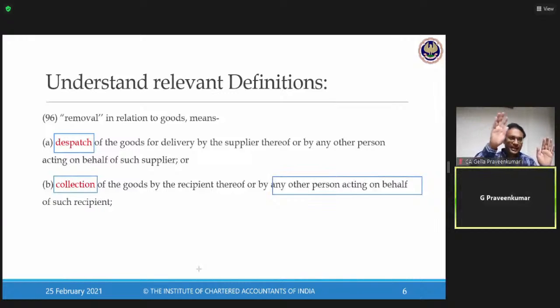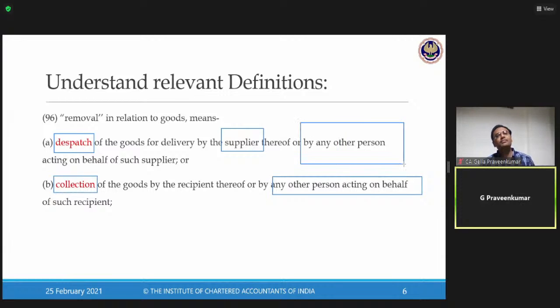All risks and rewards attached to that material travel till the factory gate of my customer, who is there in Maharashtra. Dispatch of the goods for delivery. Now here, in CIF, the delivery is happening by the supplier at the doorstep of my customer. This delivery can be done by the supplier himself, or it can happen by any other person, a bailee, the transporter, who comes into the picture.